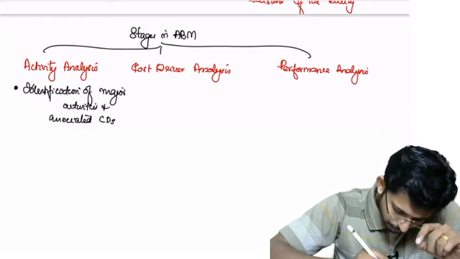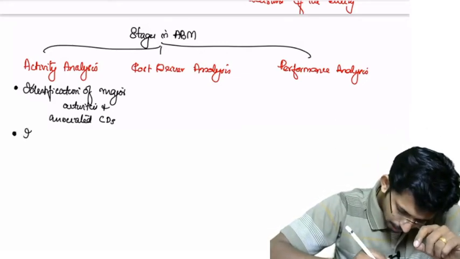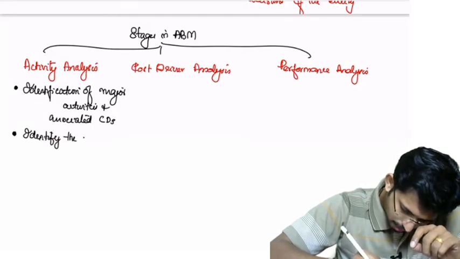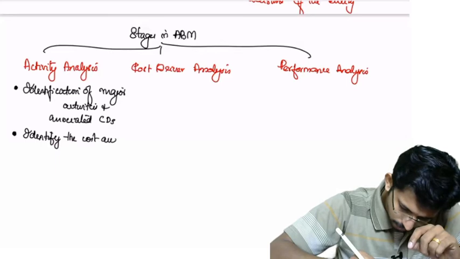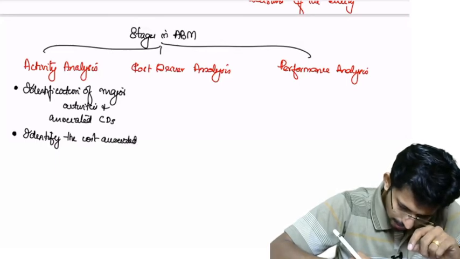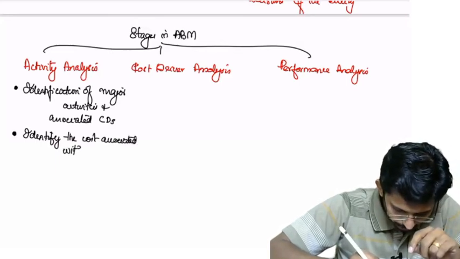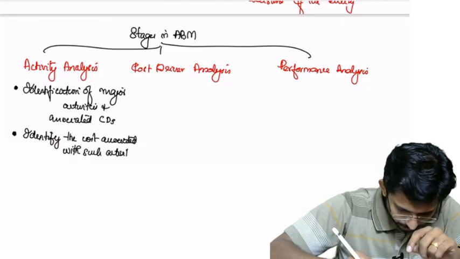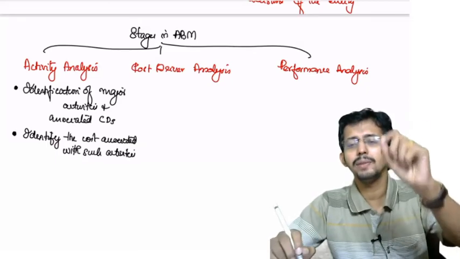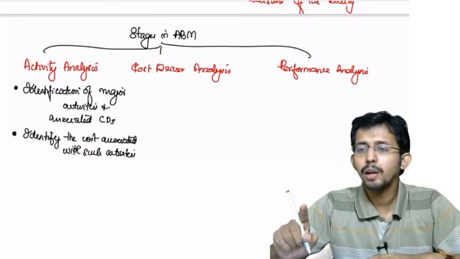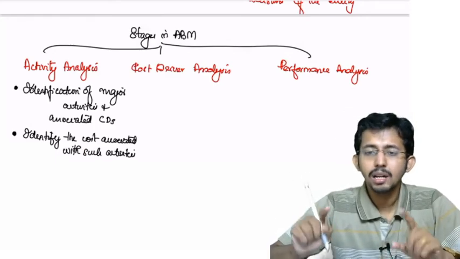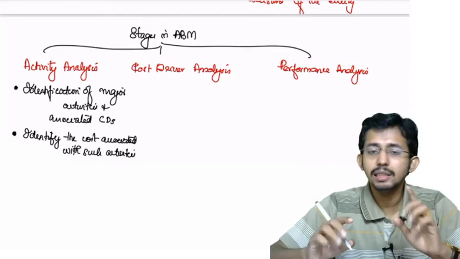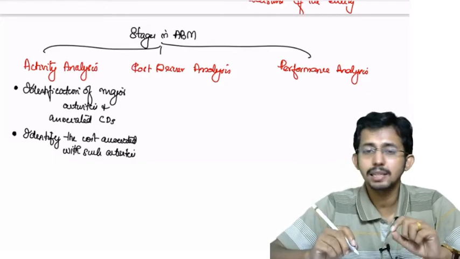Then next, what you have to do? Identify the cost associated with such activities. If you have identified the various activities, then you have to identify the quantum of cost that is associated with each of such activities. That is the second step.